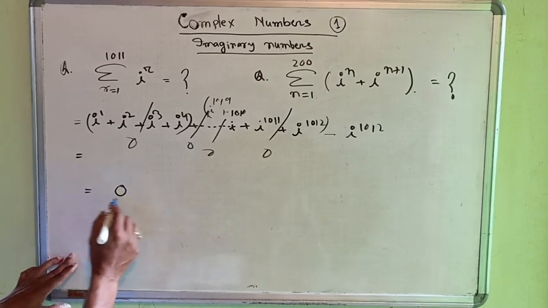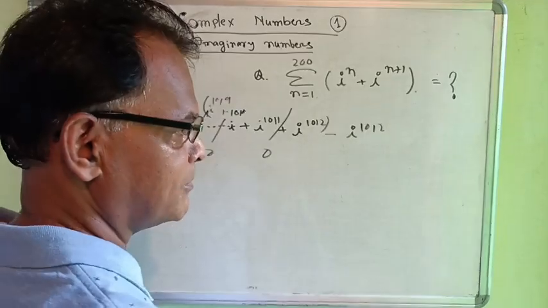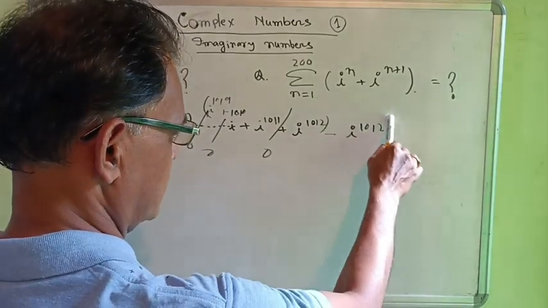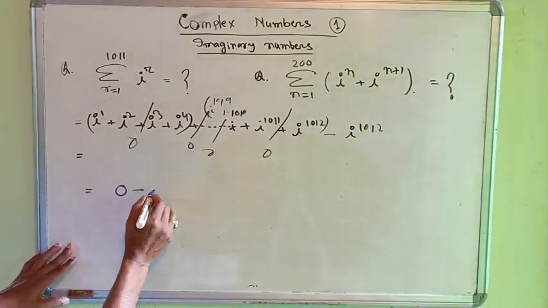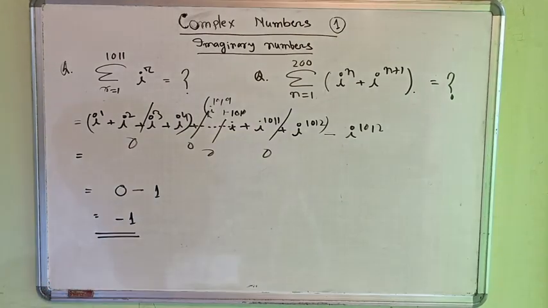Then we get 0 minus this. What is this equal to? This number is a multiple of 4, so we get 1. So minus 1. Then what do we get? Minus 1. That is the result.